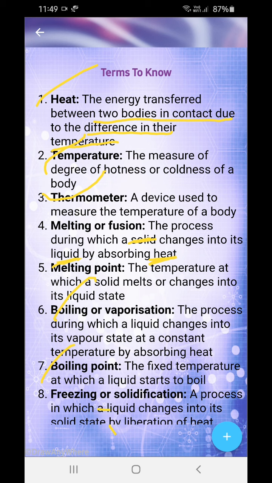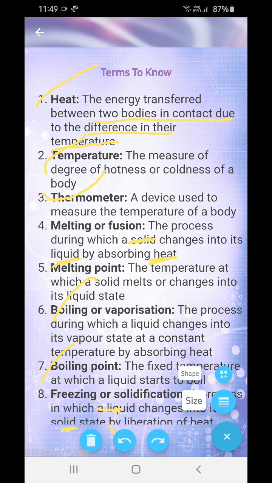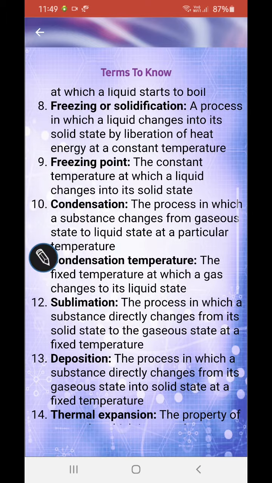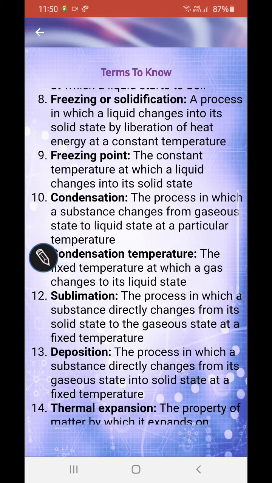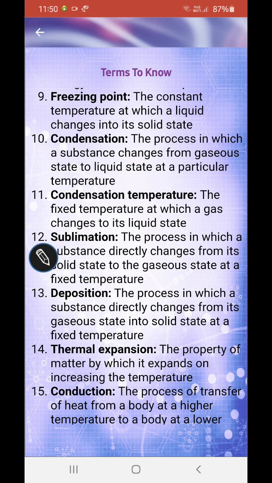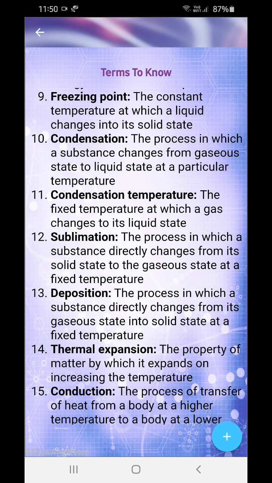Freezing or solidification: the process in which a liquid changes into solid state by liberation of heat. So, heat is being released, at a constant temperature. Everything is at a constant temperature. Freezing point: the constant temperature at which the liquid changes into solid state. For water it is 0 degrees Celsius.